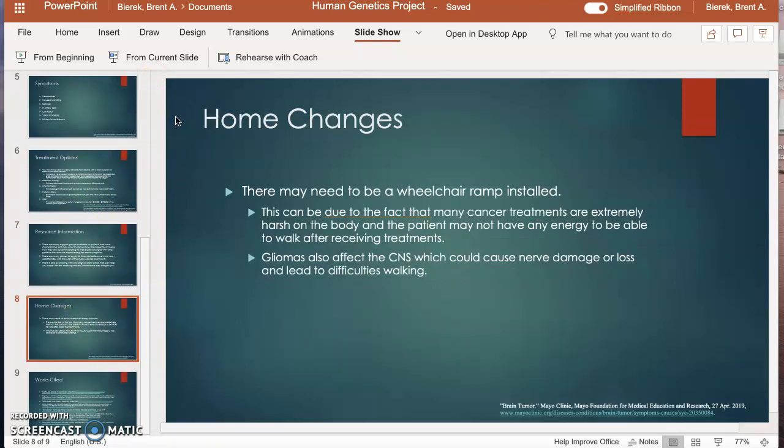Home changes. There may need to be a wheelchair ramp installed, but not in every case. This could be due to the fact that many cancer treatments are extremely harsh on the body, and that the patient may not have any energy to be able to walk or move after receiving treatments. And due to gliomas and glioblastoma affecting the central nervous system, this could cause severe nerve damage or loss of nerves, and it could lead to difficulties walking for the patient.